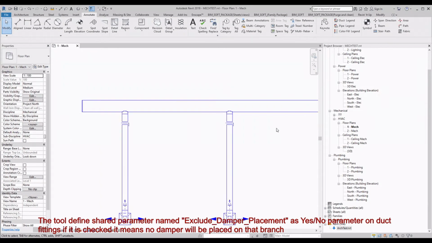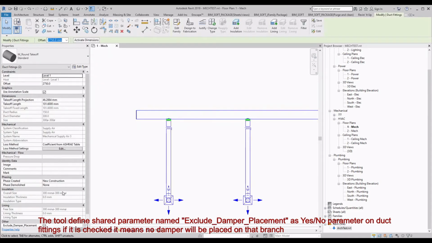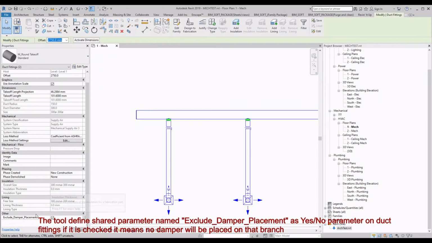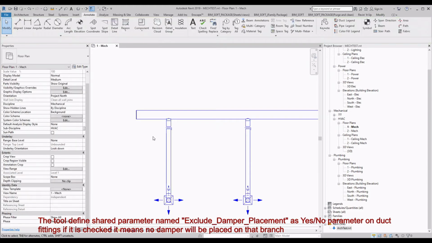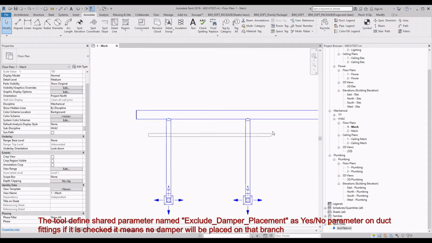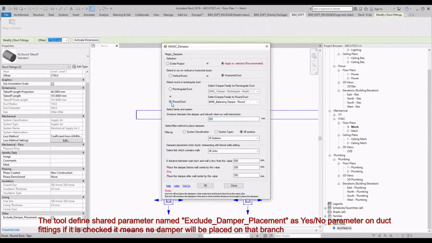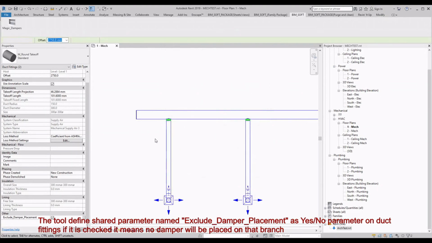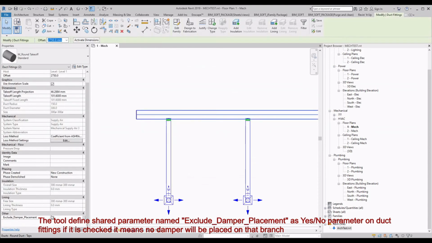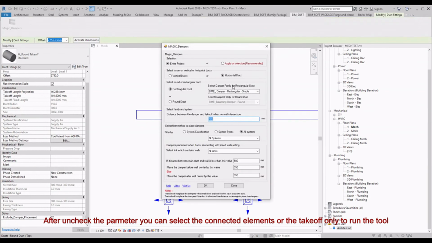The tool will define a shared parameter named Exclude_Damper_Placement, as a yes or no parameter, on duct fittings. If it is checked, it means no damper will be placed on the branch. After unchecking the parameter, you can select the connected elements or the takeoff only to run the tool.